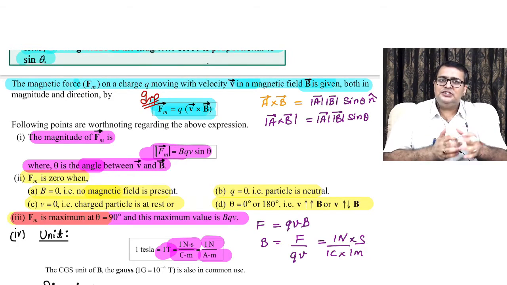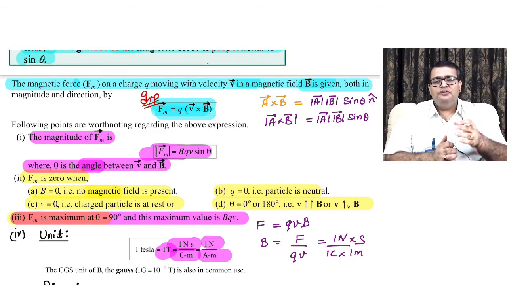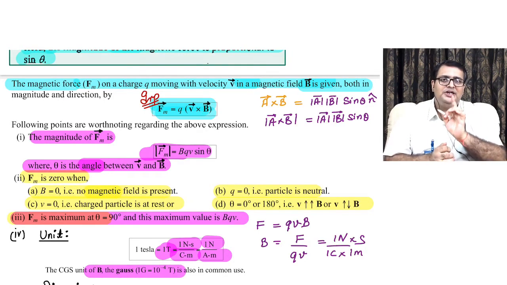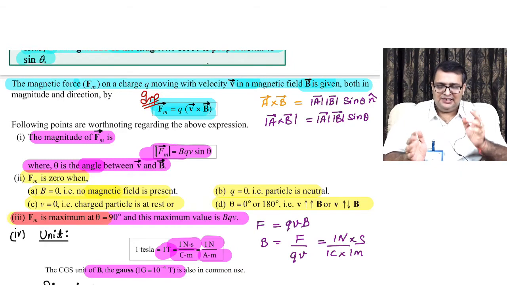Now we have the CGS unit of magnetic field also, which we call Gauss, such that 1 Gauss is equal to 10 power minus 4 Tesla. This is a very important conversion, kids, that you must remember. CGS unit for magnetic field is Gauss and SI unit for magnetic field is Tesla.